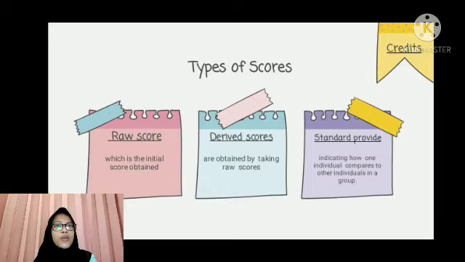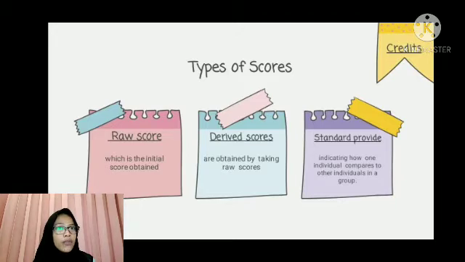The second is derived scores, which are obtained by taking raw scores and converting them into a more useful score on some type of standard basis. For example, age and grade level equivalents, percentile rank, and standard scores. The last is standard scores, which provide another means of indicating how one individual compares to another individual in a group.